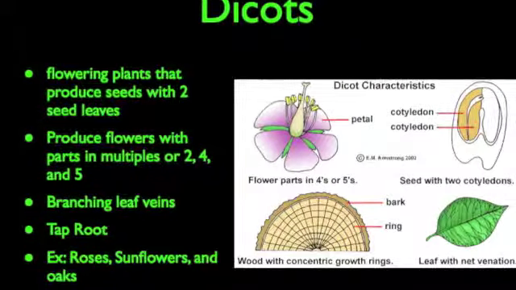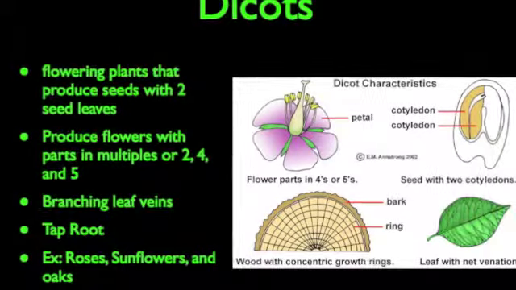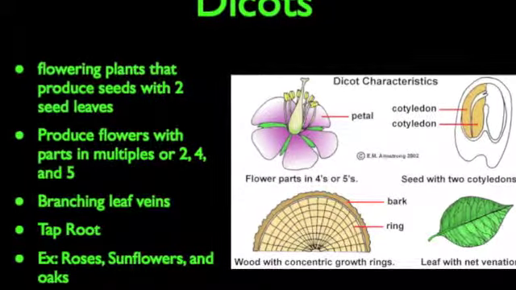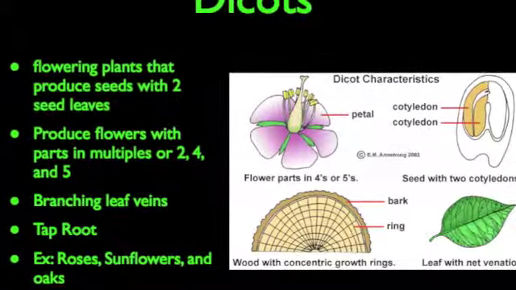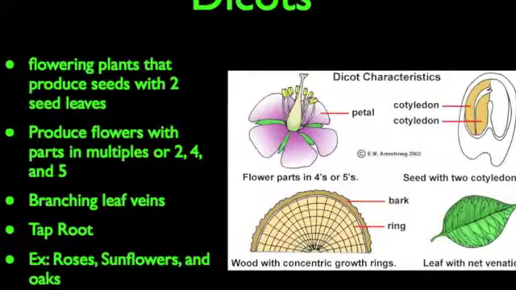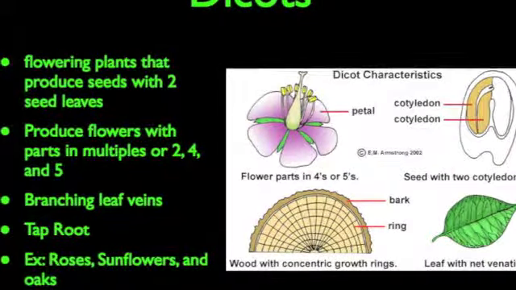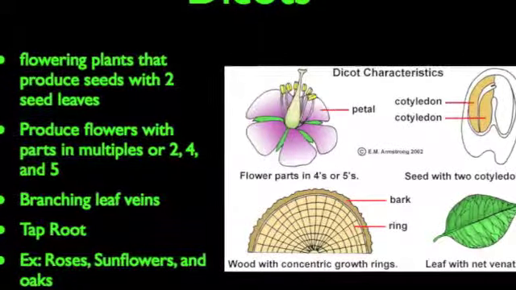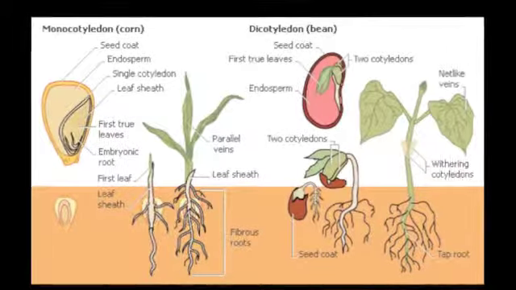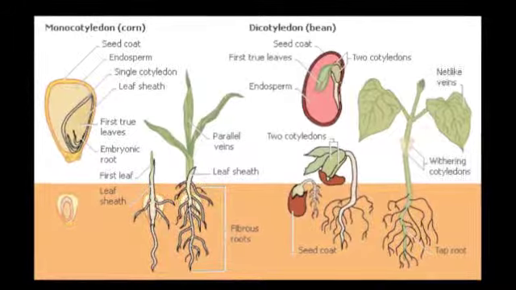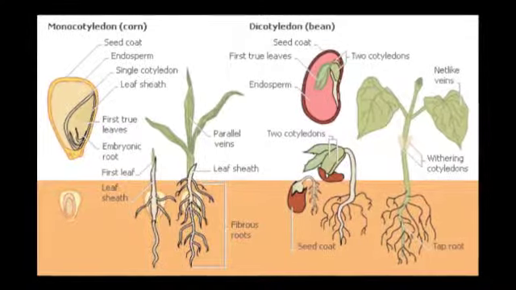Dicots are flowering plants that produce seeds with 2 seed leaves. They produce flowers with parts in multiples of 2, 4, or 5. They have branching leaf veins, and some examples are roses, sunflowers, and oaks. Here's a picture just basically showing you the differences between a monocot and a dicot.